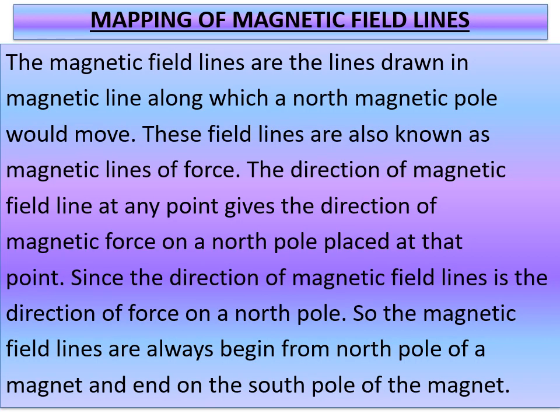So whatever we have learned, we have to conclude like this. The magnetic field lines are the lines drawn in the magnetic field along which a north magnetic pole would move. These field lines are also known as magnetic lines of force.